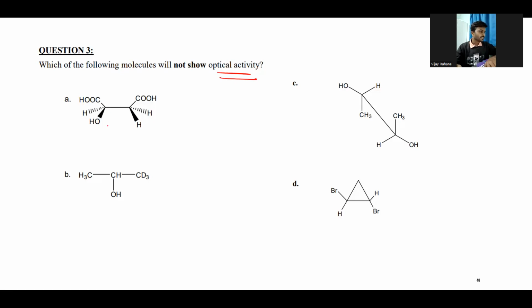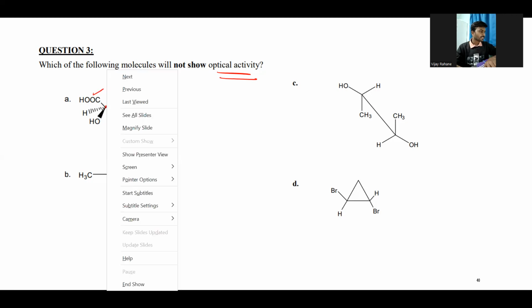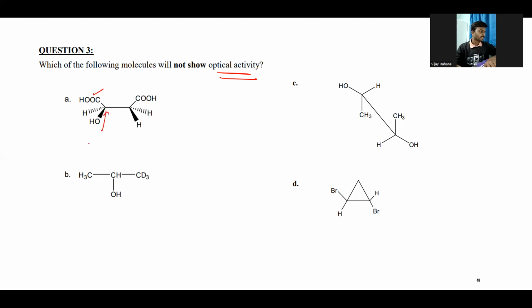If you see this molecule, it has the COOH group. If we focus on this C1, let's say this is C1 and this one is C2. It has the carboxylic group, one hydrogen, one hydroxy group, and one group which contains the carboxylic and the hydrogen. So all these 4 groups are different, right?